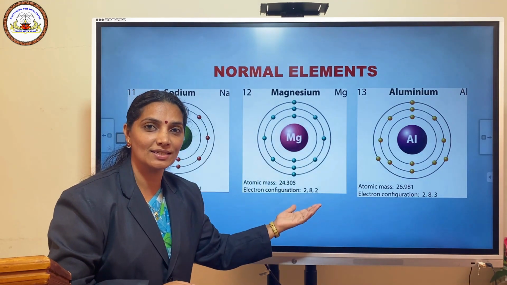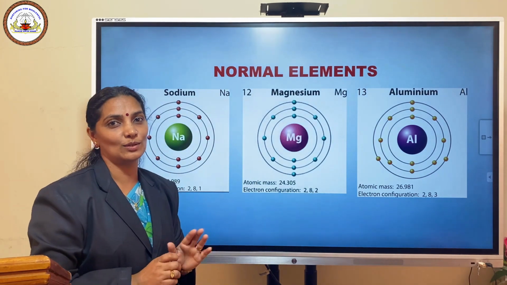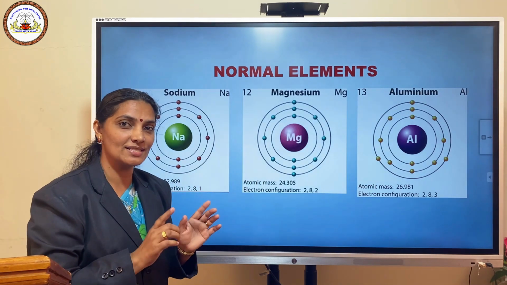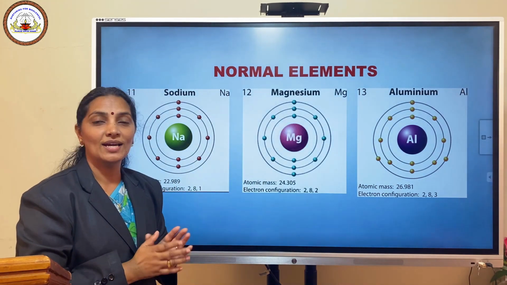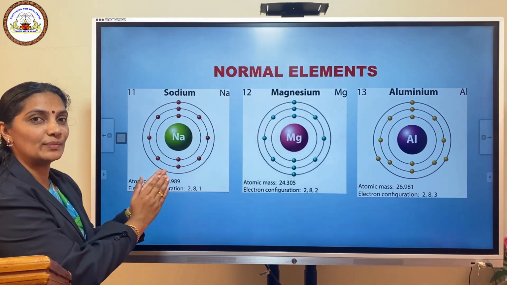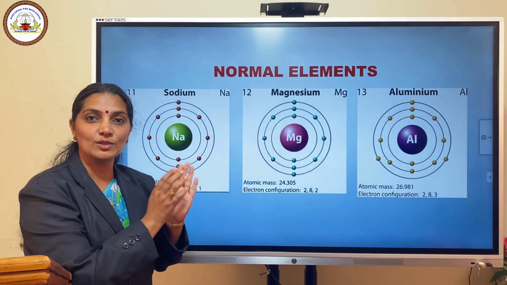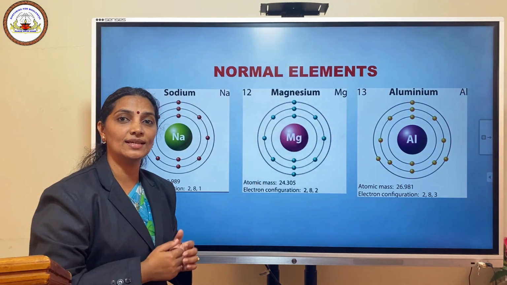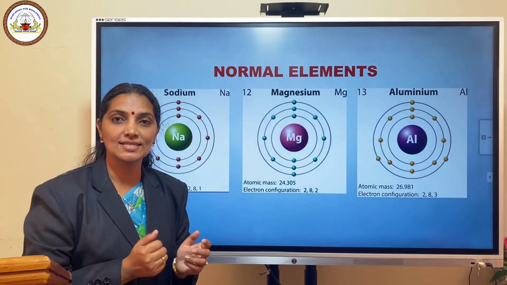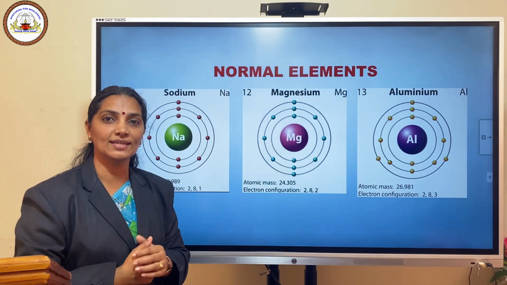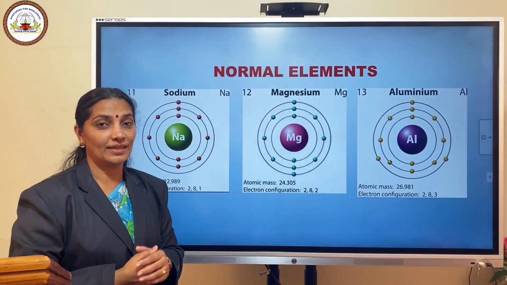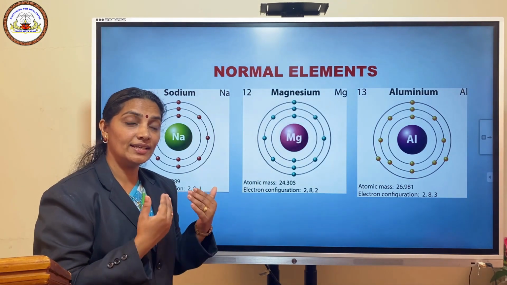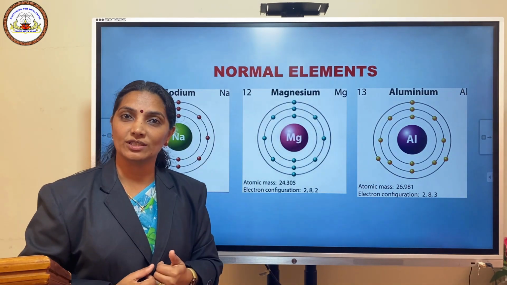Do they have 8 electrons in the outer shell? No. Are they stable? No. If an element has 8 electrons in the outer shell, it will be highly stable. So these elements are not stable because they don't have 8 electrons in their outer shell. Then how can they attain stability? That is the question. They can attain stability by attaining 8 electrons in their outer shell.